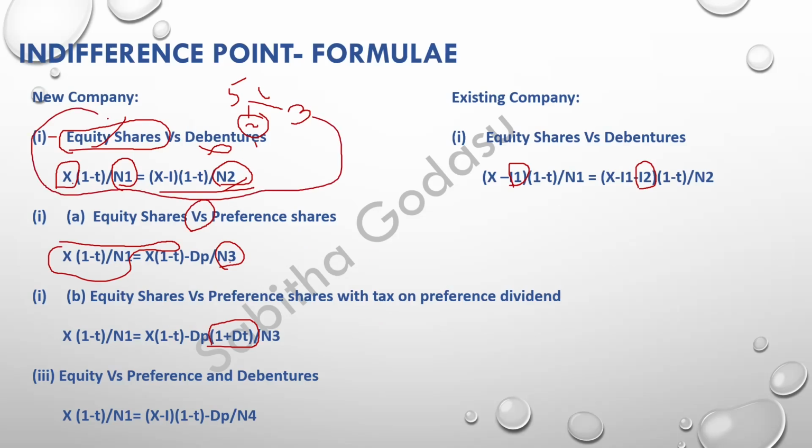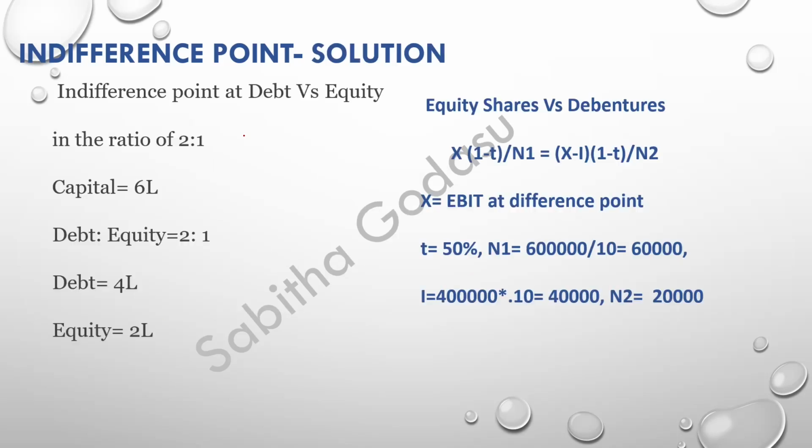Okay, we are going to use this because it only has debt and equity. Now see, the total capital we are raising is 6 lakhs, right? And debt and equity is in a 2 is to 1 ratio, which means 2 parts of 6 lakhs, that is 4 lakhs, and 1 part of 6 lakhs, that is 2 lakhs. So debt is 4 lakhs, equity is 2 lakhs.